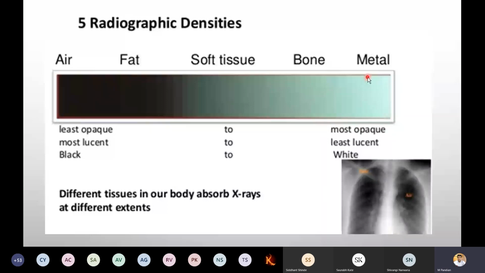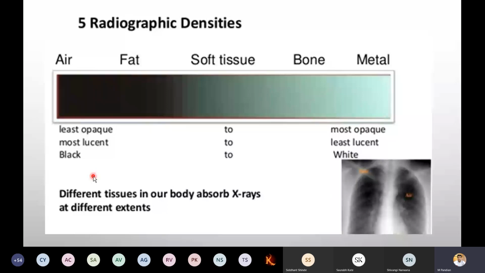So metal, the color will be like this. Bone will be opaque or white. Soft tissue, gray color. Fat, almost black. Air, completely black. Different tissues in our body absorb X-rays to different extents, as I said.